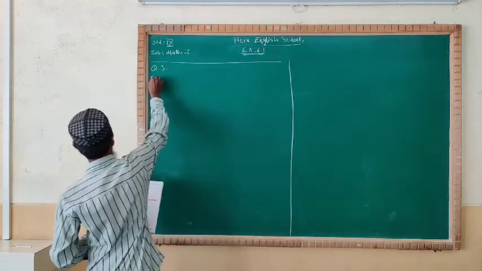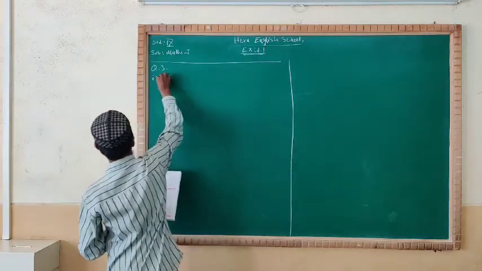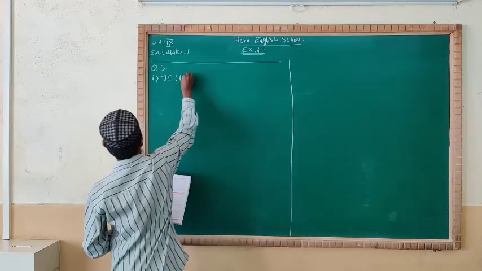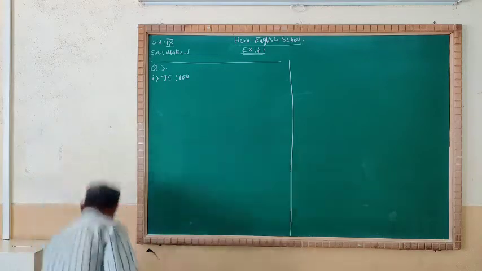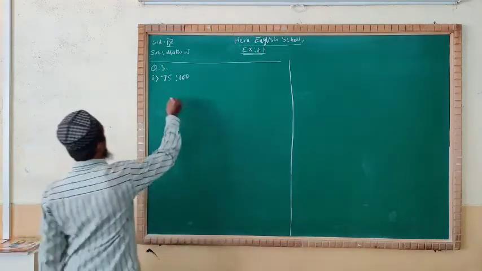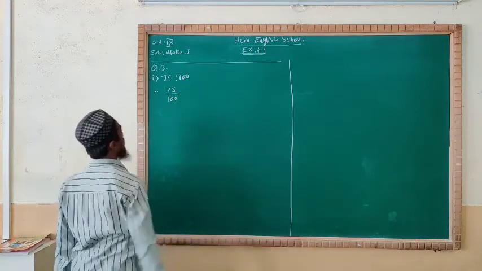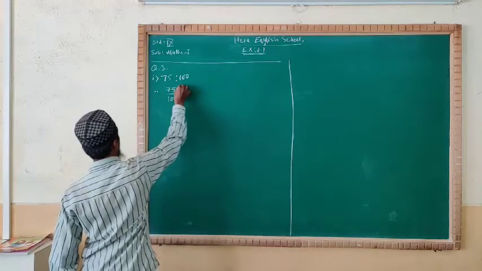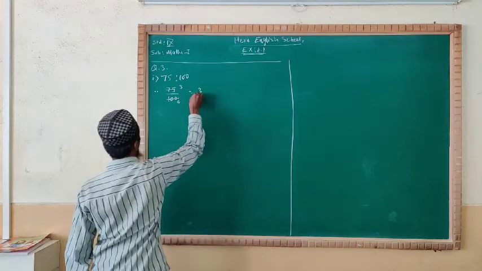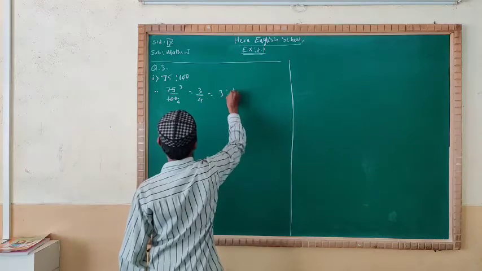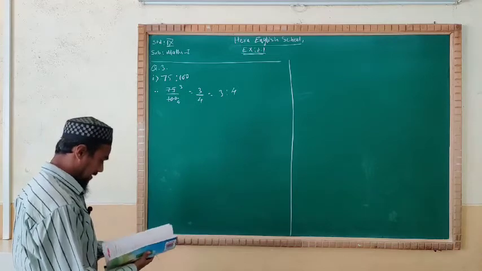In question 3, part 1, we are given 75 is to 100. See very well, we'll first write it in fraction form, 75 upon 100. Now take the table of 25: 25 times 3 is 75, 25 times 4 is 100. You will get 3 upon 4, meaning 3 is to 4. It's your answer. Part 1 of question 3 is completed.